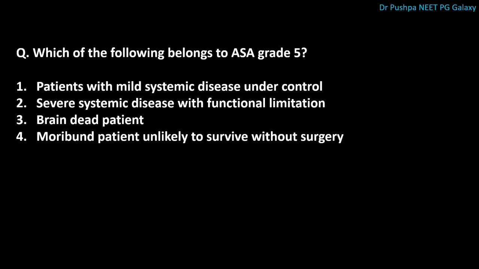Next question is, which of the following belongs to ASA grade 5? The correct answer is moribund patients unlikely to survive without surgery. There are 6 grades of ASA. First one is normal, healthy. Second grade is patients with mild systemic disease under control. Third grade is severe systemic disease with functional limitation.